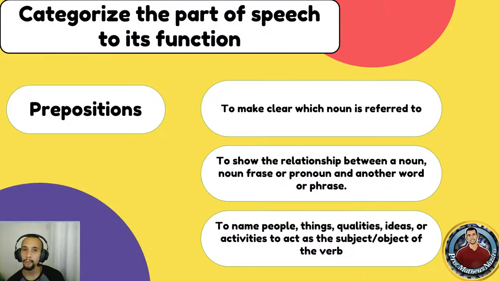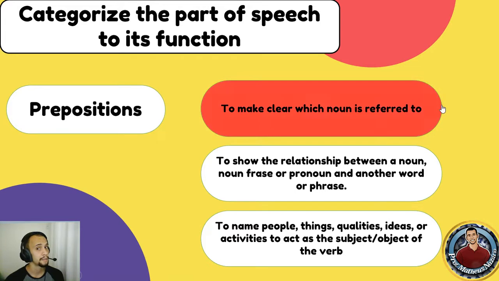So the next one would be prepositions. So what do you think? Look at the examples, look at the sentences, the options, and tell me. We saw that to make clear which noun is referred to is a determiner. To show the relationship between a noun phrase or pronoun and another word or phrase, or to name people, things, qualities.